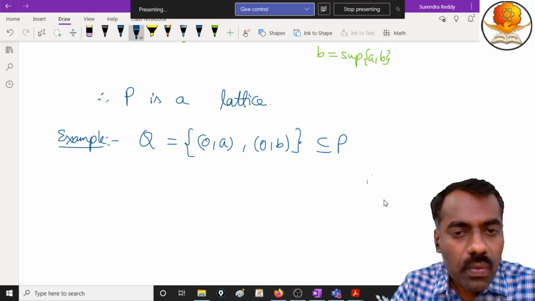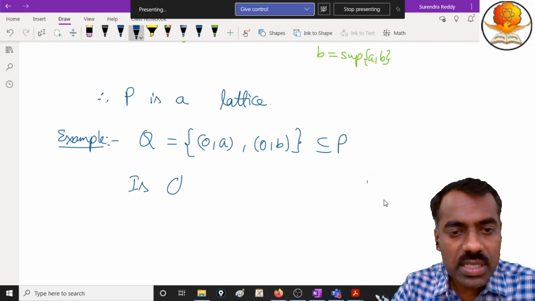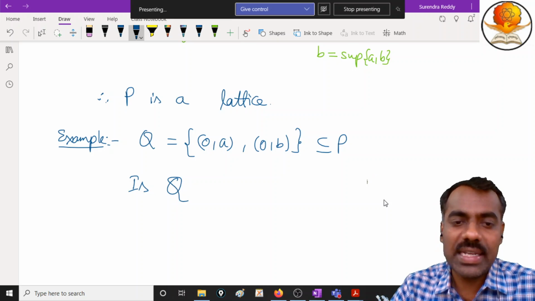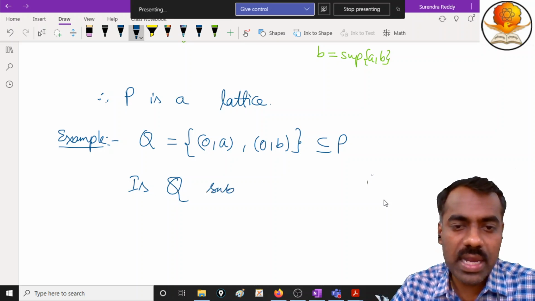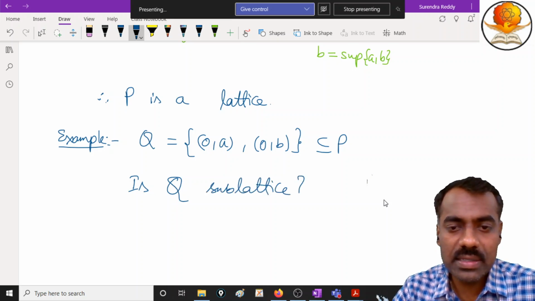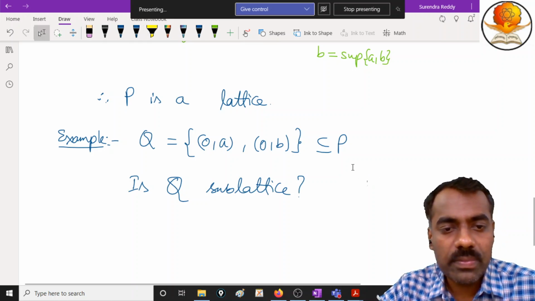Now the question is, is Q a lattice? Or sublattice if you want, you can call it. Is it a sublattice? Why?